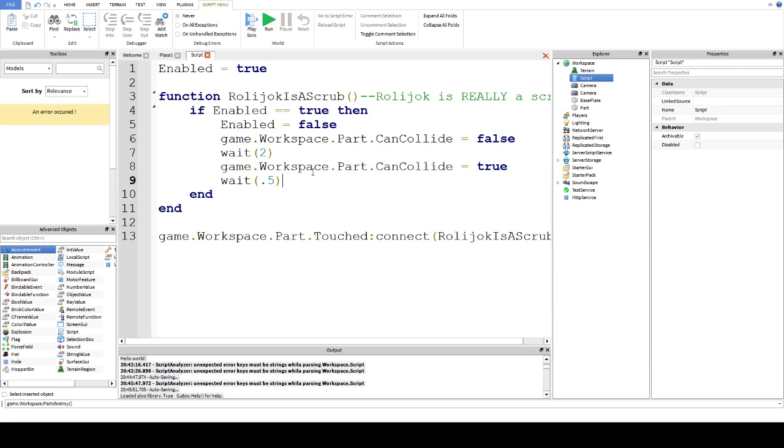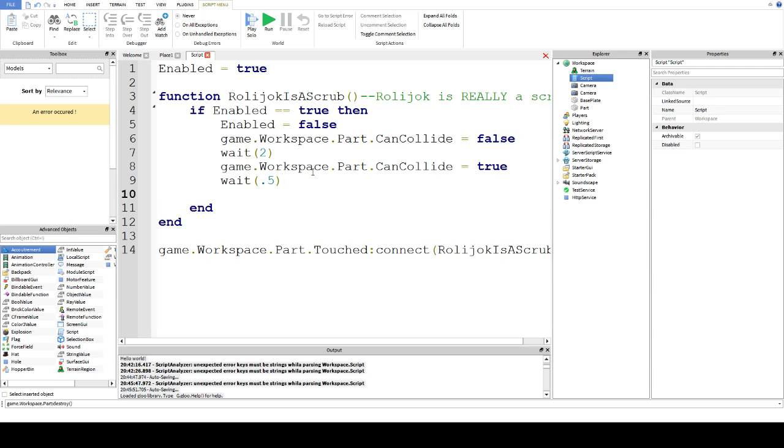But also you don't want it to run once, you want it to run multiple times, just not all at the same time. So after the code's finished running, you can then put enabled is true, and now whenever you touch it, it will only run this code once, and it'll only run again after it's finished running, if that made sense.